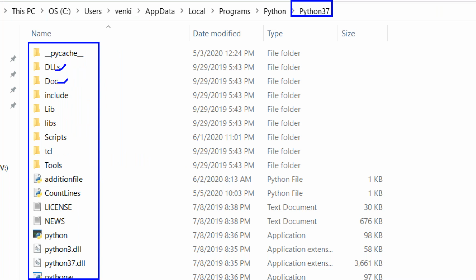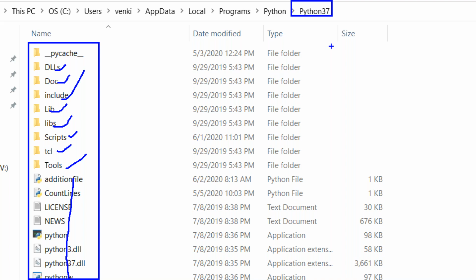So here we have DLLs, doc, include, libs, Scripts, TCL, tools under these files. But here, where is the pip? Fine. Now in the Python folder, one more folder is there. That name is called the Scripts folder.